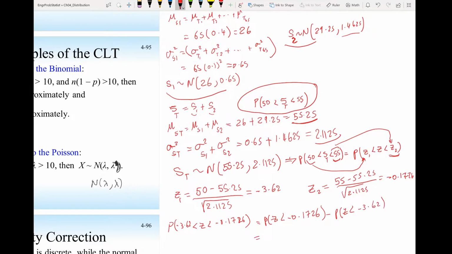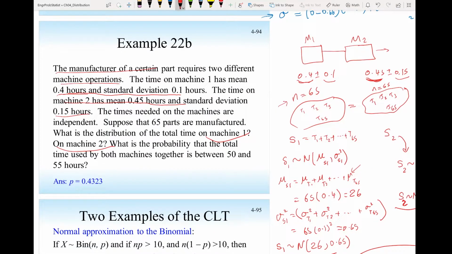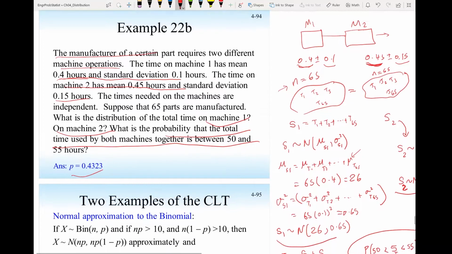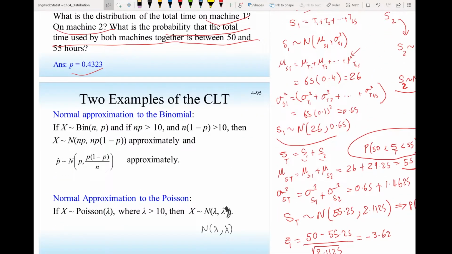If you use the table, you will find this probability is 0.4325 minus 0.0001, and this is 0.4323. So that is 43.23%, and that's this one. So what's the probability that the total time used by both machines together is between 50 and 55 hours? It's a 43% chance. Now, if you try to solve this problem without the central limit theorem, it will take forever.